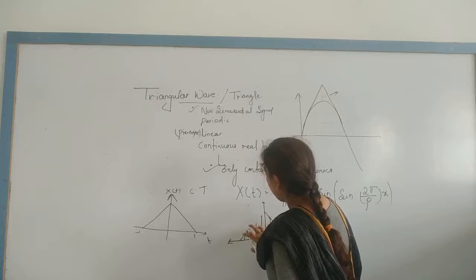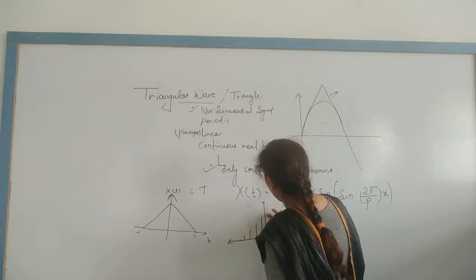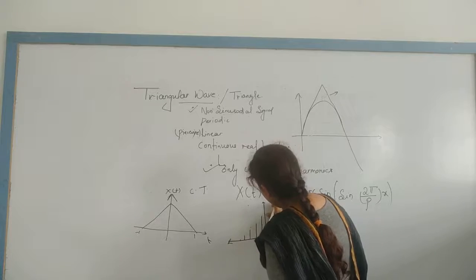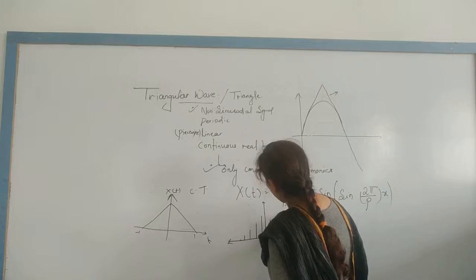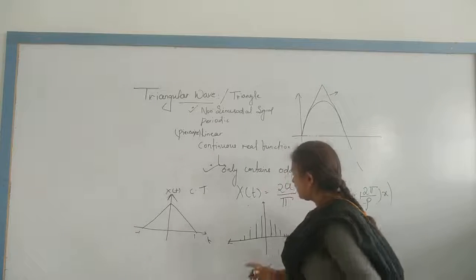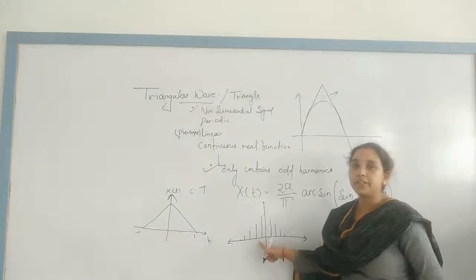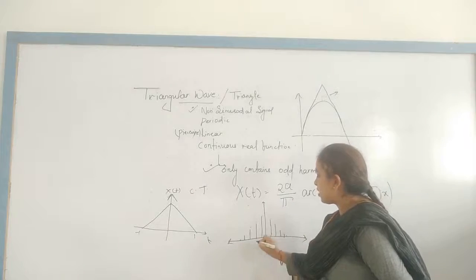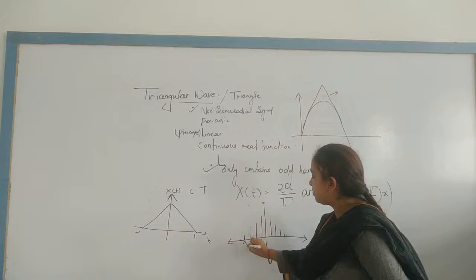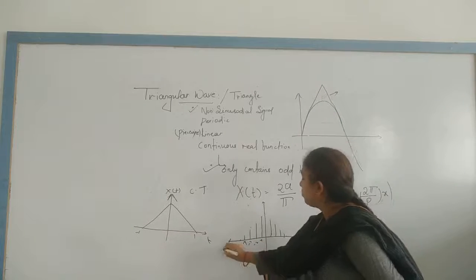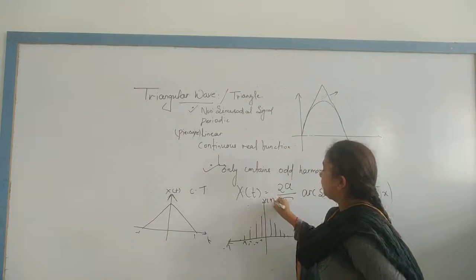Then I will erase the continuous time signal to show you the discrete time signal. This is nothing but the discrete time signal. This is minus 1, minus 2, minus 3. This is nothing but the samples, that is x of n.